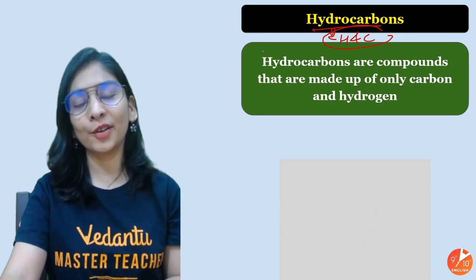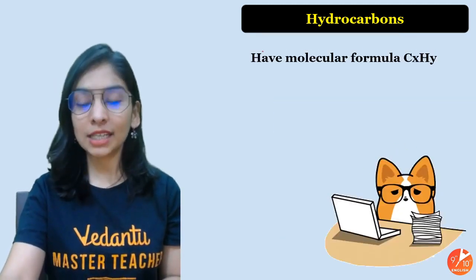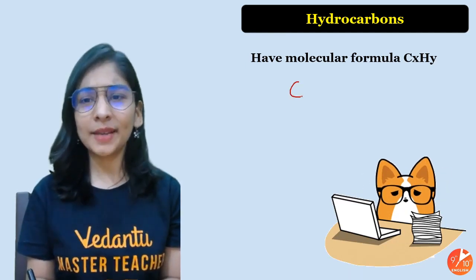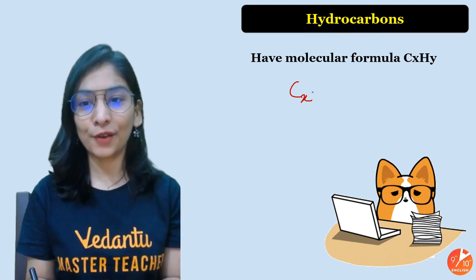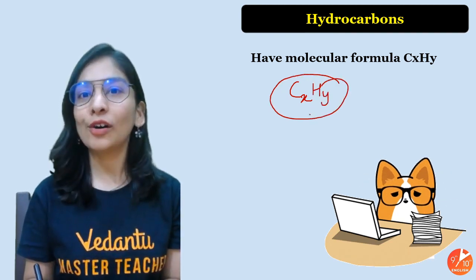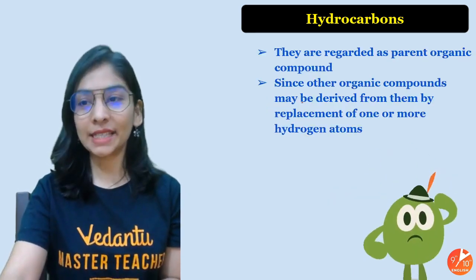First of all, we'll talk about hydrocarbons, then we'll move to the second part. Alright, so what is the general formula for a hydrocarbon? I think it's pretty obvious. There will be some X atoms of carbon and Y atoms of hydrogen. I'll tell you all the possible formulas that will help you to remember hydrocarbons in detail.